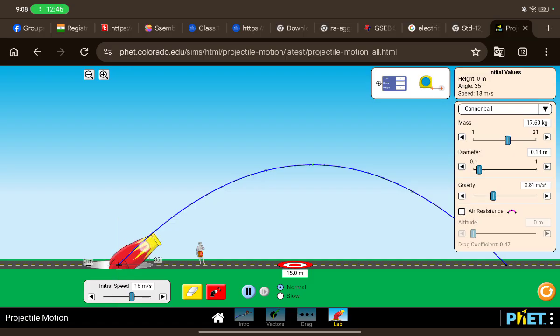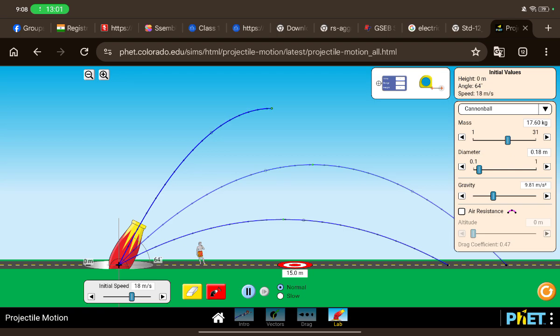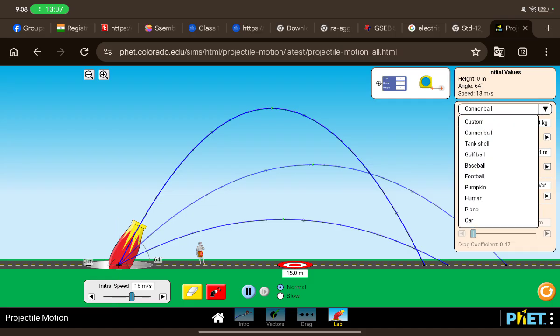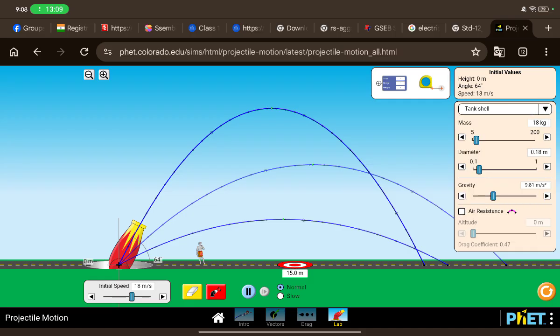Let's decrease some angle. Let's see what happens. It's not that far, right? Now let's make a 64-degree angle. What do you think? What will happen? As you can see, it didn't go that far, right?